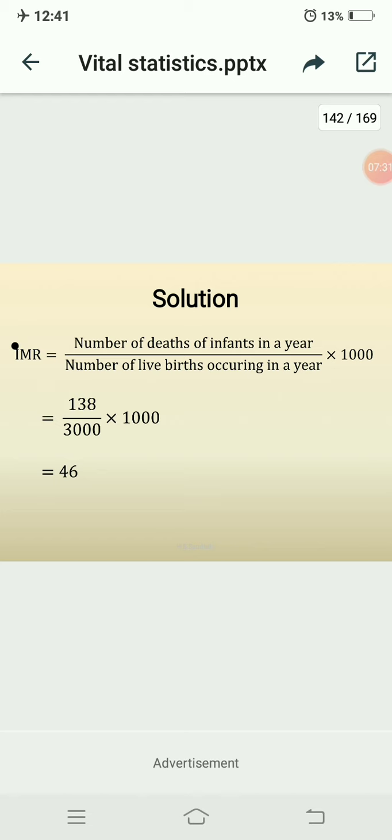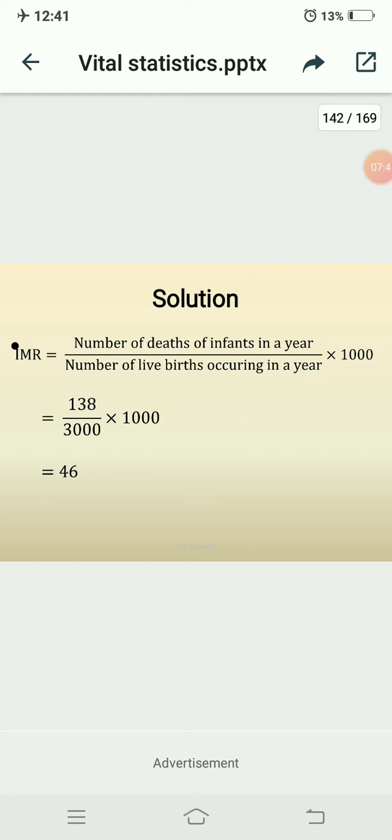Here you get the corresponding infant mortality rate, that is 46 deaths per 1000. Here you are finding the infant mortality rate.